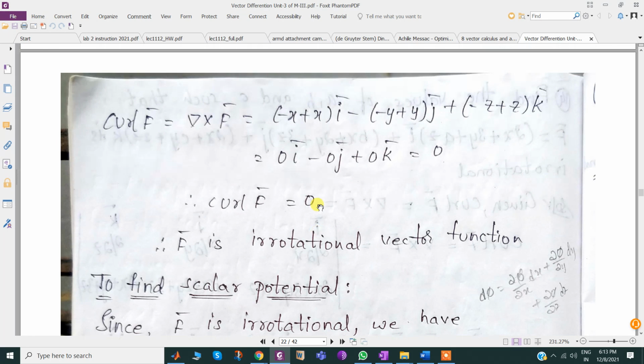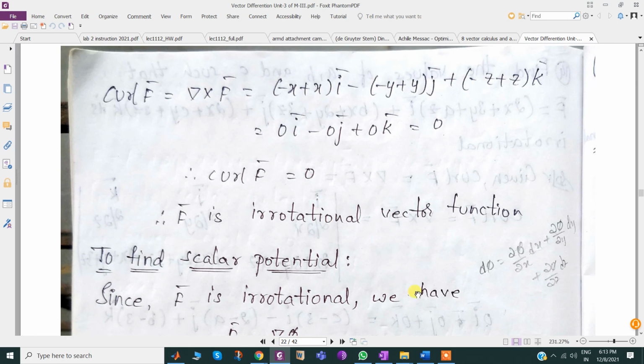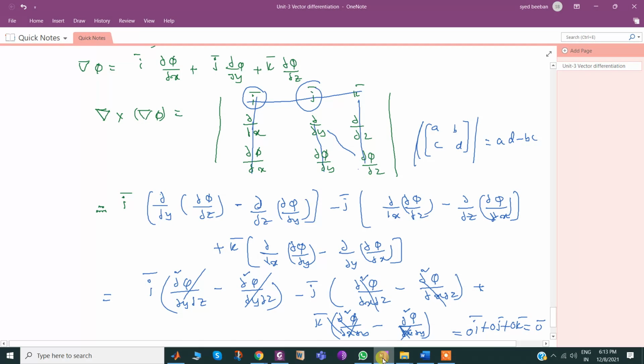So this curl grad phi was 0, and that one we proved in the last class. Now let me continue from there.